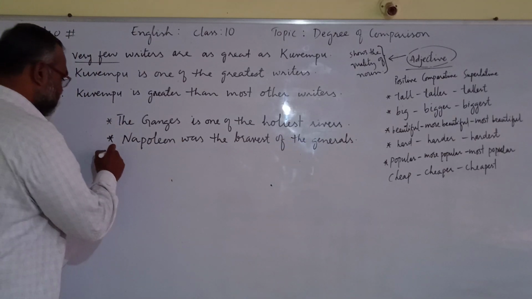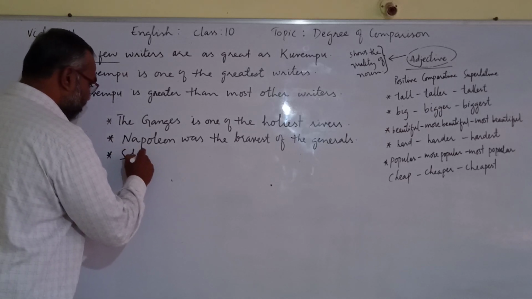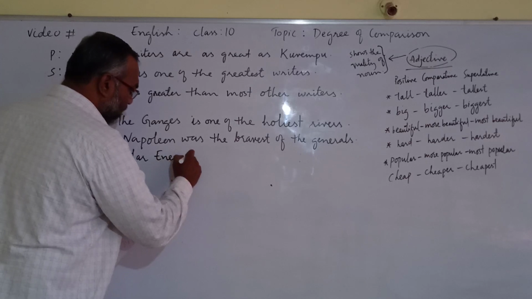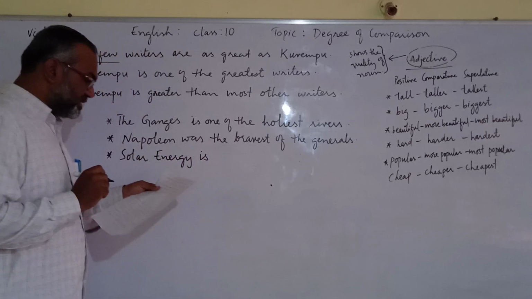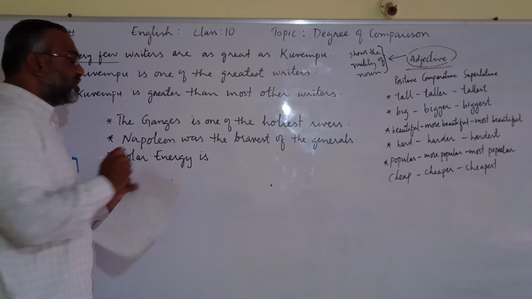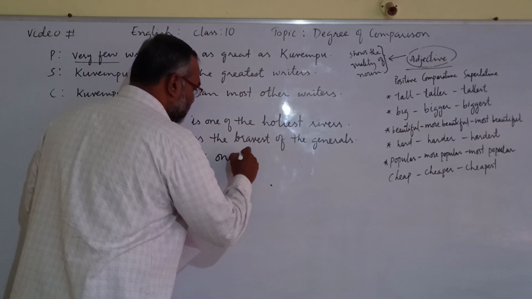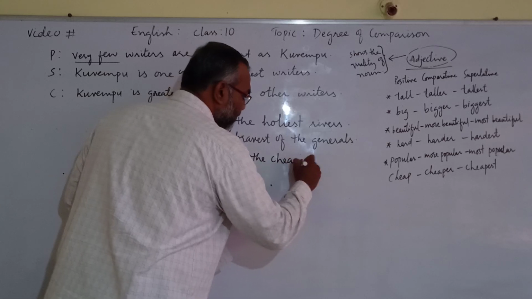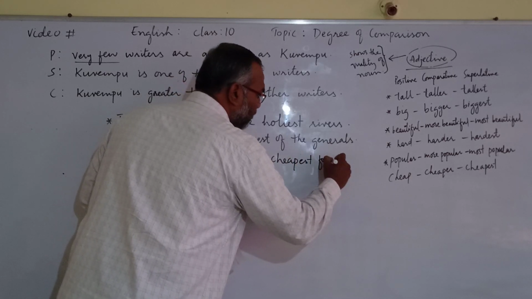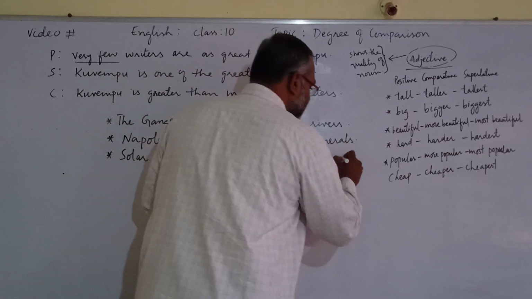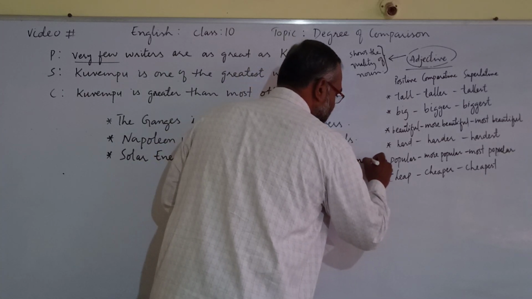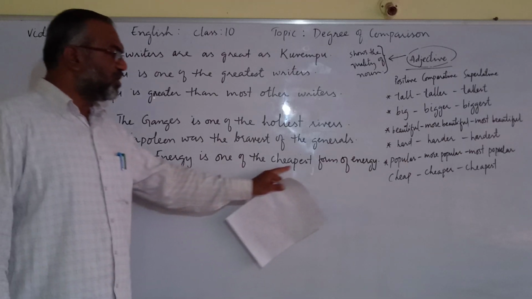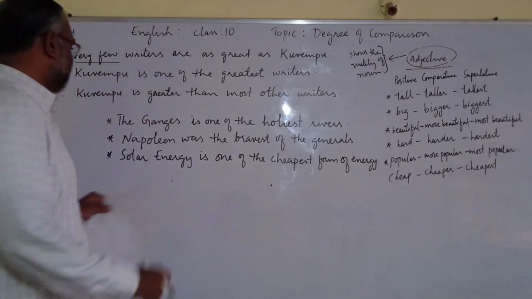And the next sentence is: Solar energy is one of the cheapest form of energy.